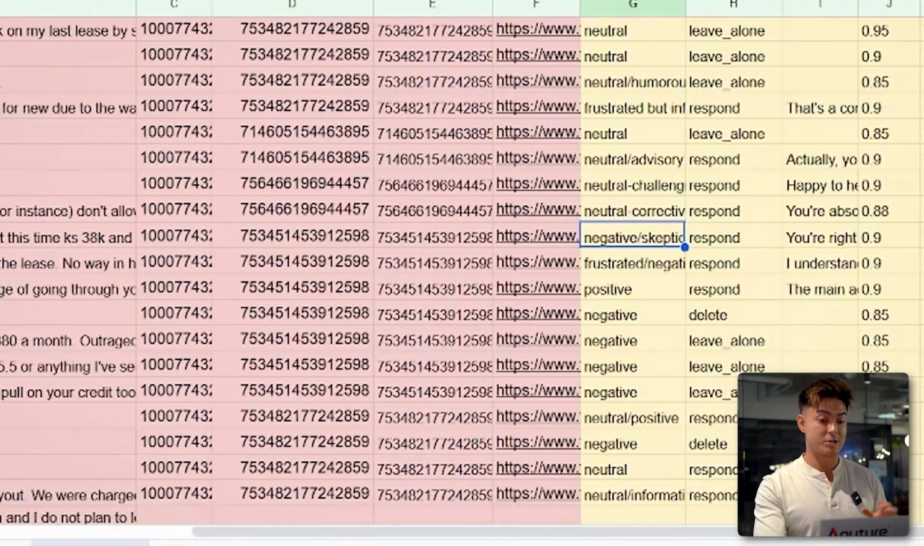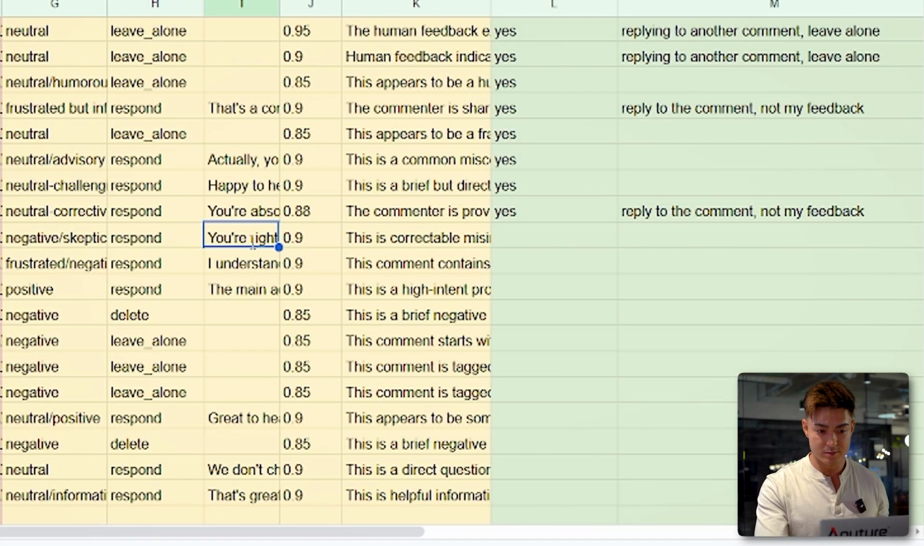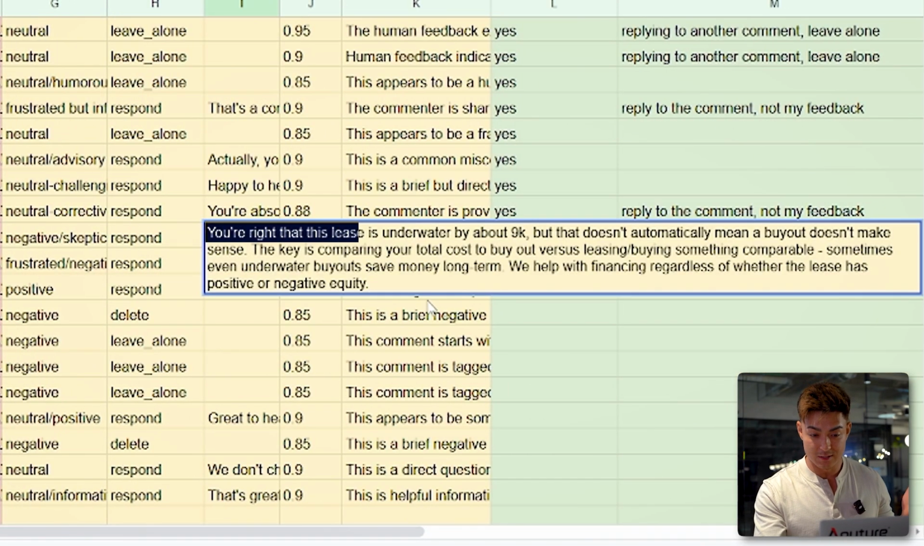So this is actually a great question to look at because it'll be pretty hard to, one, come up with a response yourself, right? One, you have to refute why our services are still valuable. And two, it's a very valid argument. So let's see what it comes up with. So it says we need to respond. And it says, yeah, you're right. The lease is underwater by around 9K, like we just talked about.